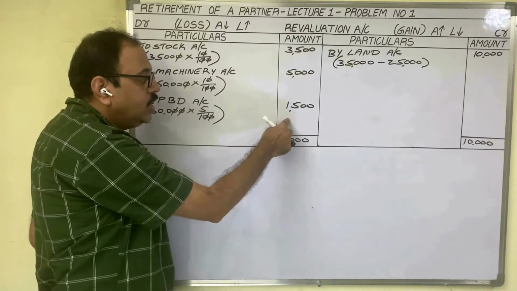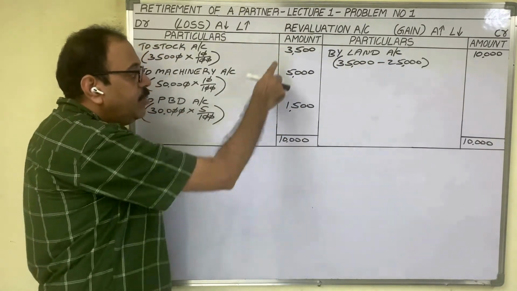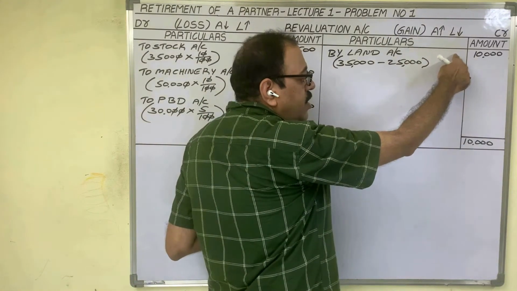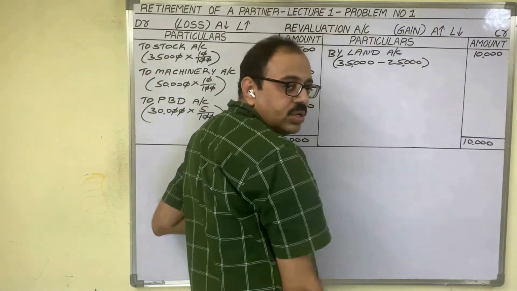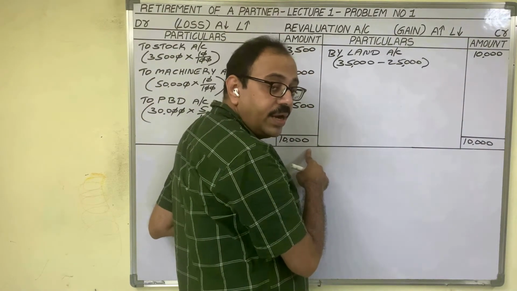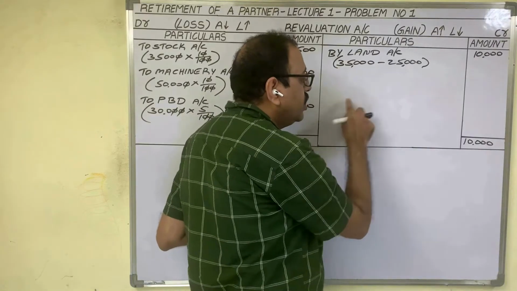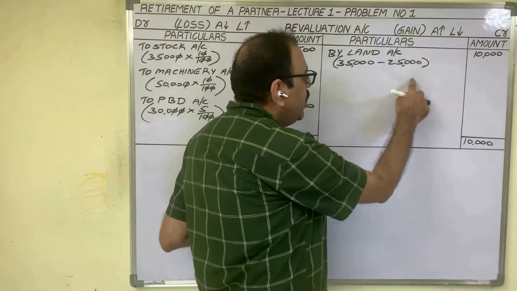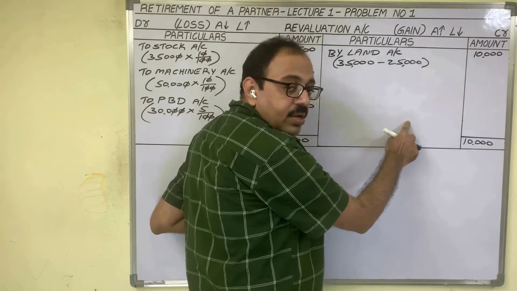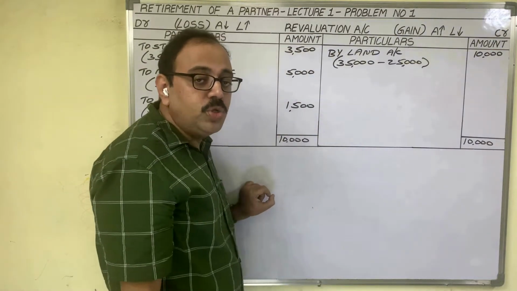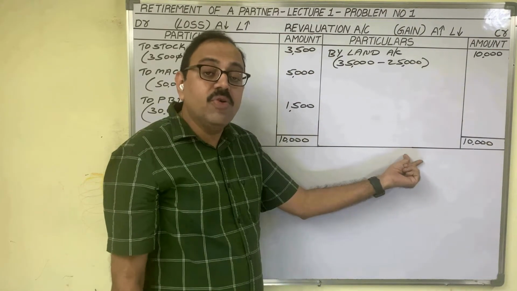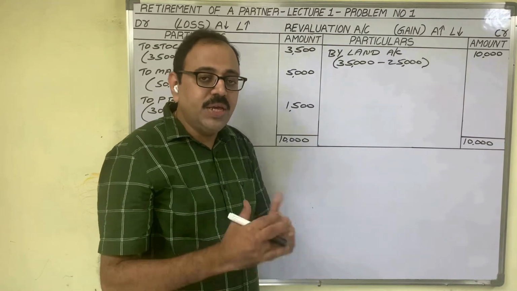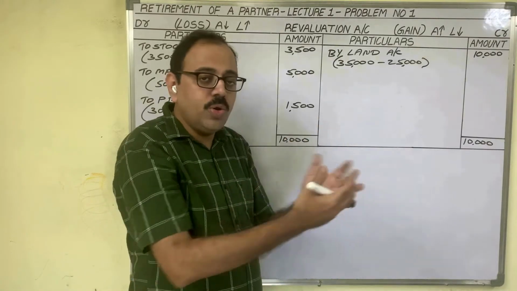Suppose debit total is more than credit total. Say debit side total is 10,000 and the credit side total is 8,000. Then 2,000 is considered as loss because debit total is more. In that case, on the credit side we have to transfer that loss to all partners' capital accounts in old ratio. By X capital, by Y capital, by Z capital. If it is admission, we used to transfer profit and loss on revaluation of assets and liabilities only to old partners' capital accounts. But here there are no old partners, there is no new partner.